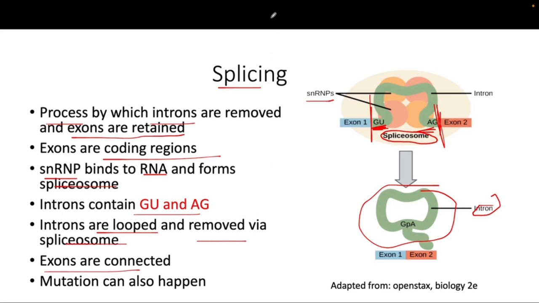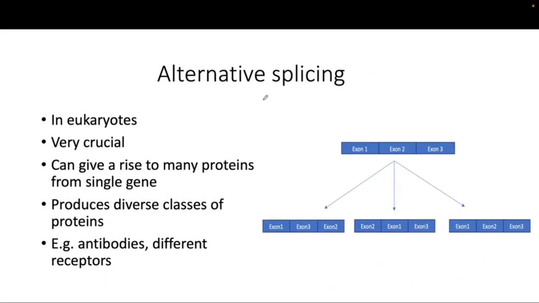And as I said, there are many mutations that can happen in this process. Okay, alternative splicing, this is a very unique concept. It only happens in eukaryotes, and it's very important because by this process one gene can give rise to many different types of protein. So we have one gene that can actually form multiple different functional proteins.